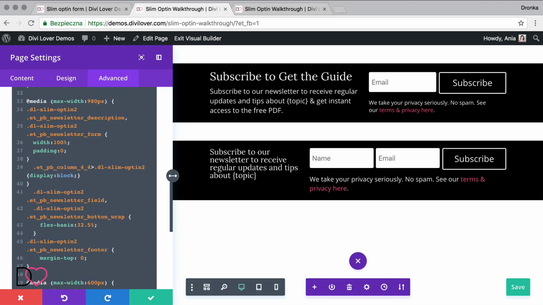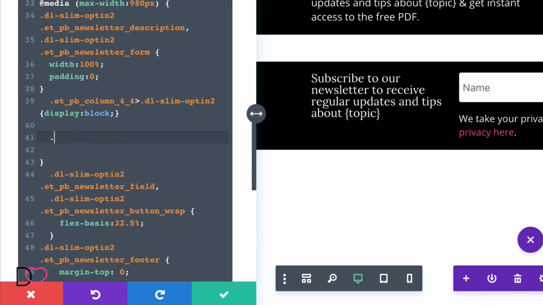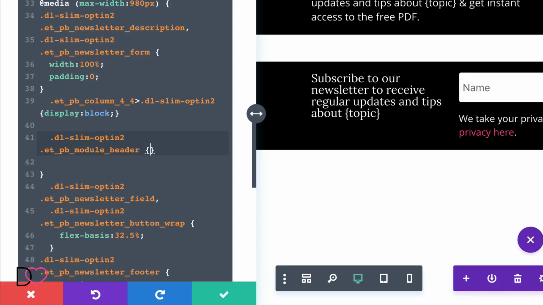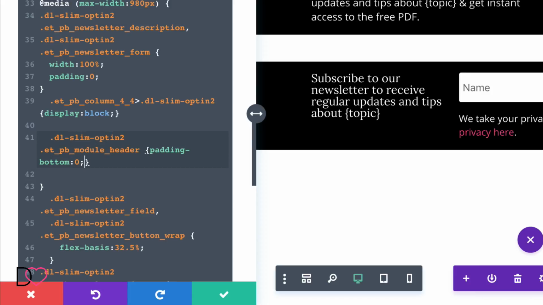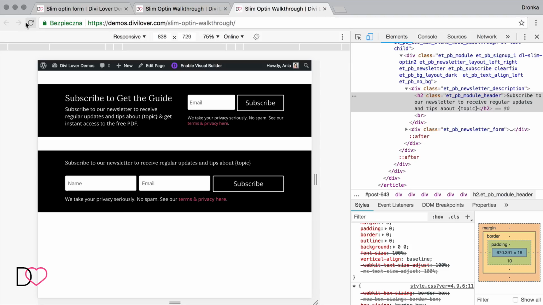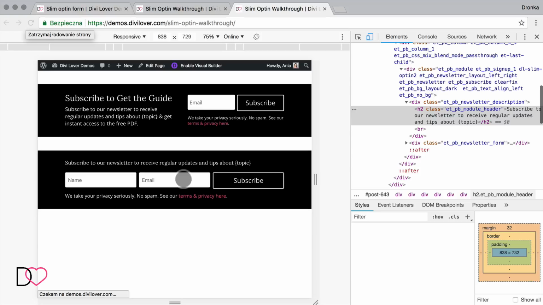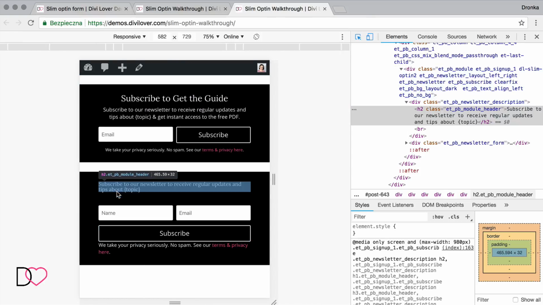Here, where we are setting our fields in this media query, we want Slim Optin header to have a 0 bottom padding. Yes, that's better.